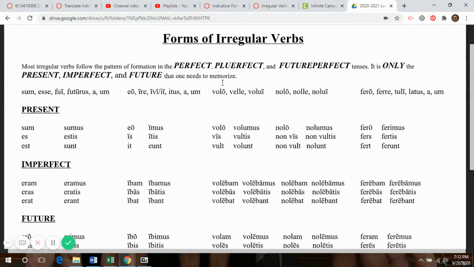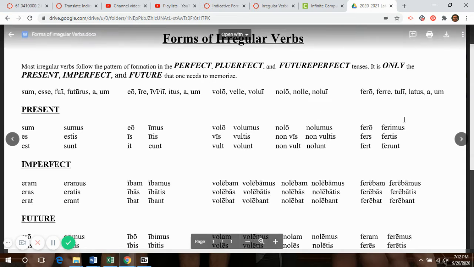And that I'll probably have on the quiz. The third one, volo, velle, volui, which of course does not have a fourth principal part, and means to want. Nolo, nolle, nolui, which is nothing more than the previous verb volo with a non squished on the front of it, combining it with the word volo to make up one word, nolo, nolle, nolui, which means to not want. And then, of course, fero, ferre, tuli, latus, which is to bring or to carry.